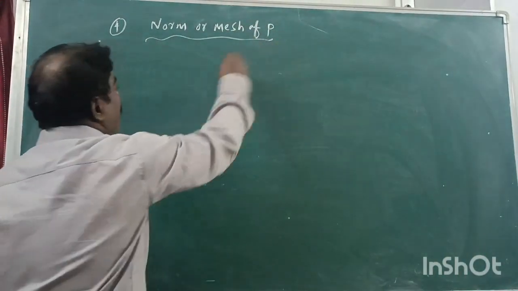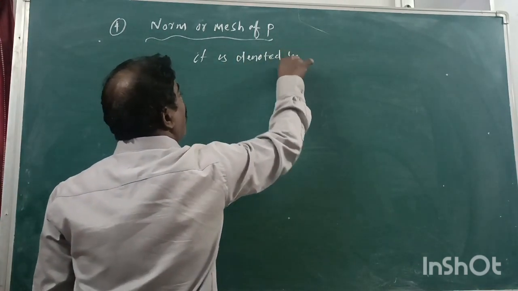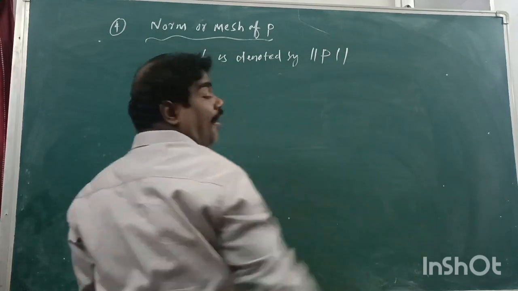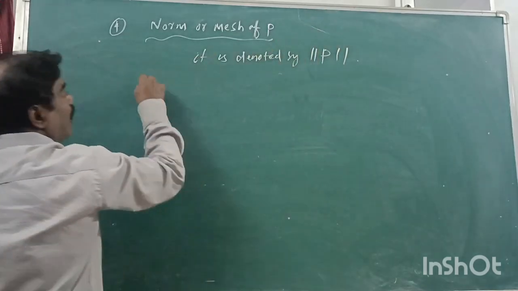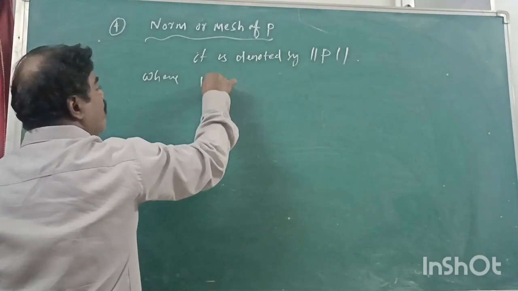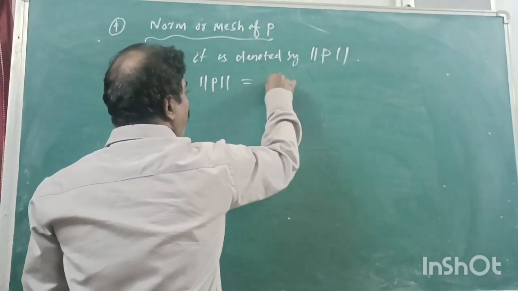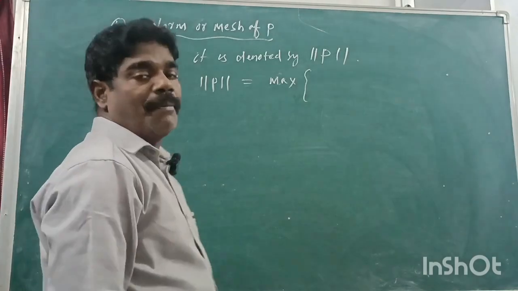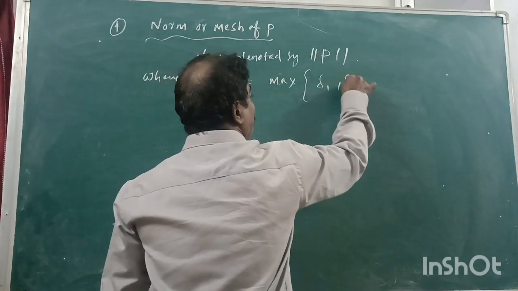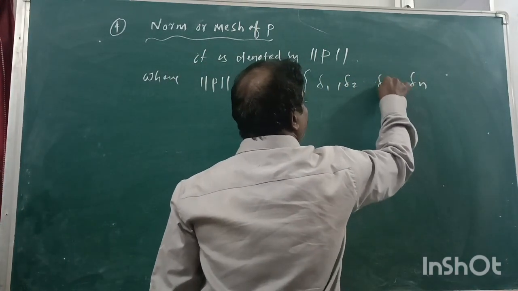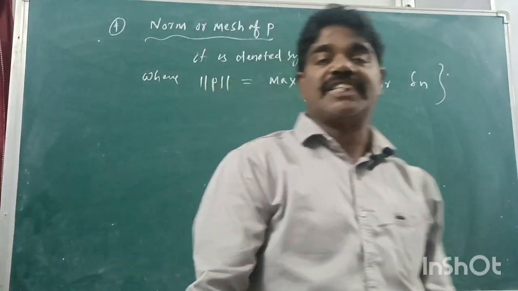It is denoted by double mod, that is norm P, where norm P is defined as the maximum of the lengths of the segments: max of delta 1, delta 2, ..., delta n. This is the norm or mesh of P.